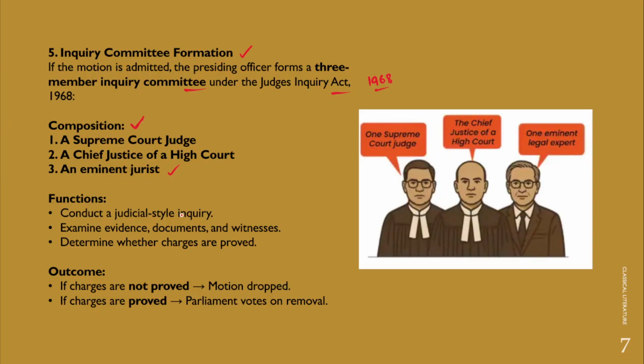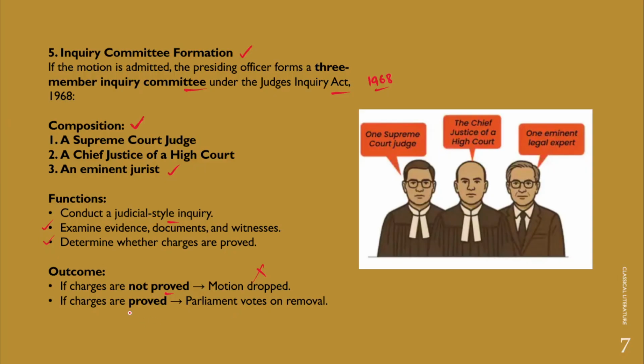This committee will function in a judiciary style way and conduct a judiciary style inquiry. It also has the power to examine evidence, documents, and witnesses, and it determines whether the charges are proved, whether the judge is really guilty or not. If charges are not proved, then the motion will be dropped.